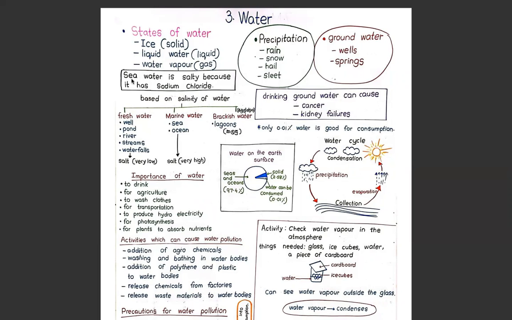Then let's have a look at seawater. Seawater is salty. Why is that? Because it has sodium chloride. What does it have? It has sodium chloride. Since it has sodium chloride, we feel that seawater is salty. Once you taste it, you feel that it's salty.